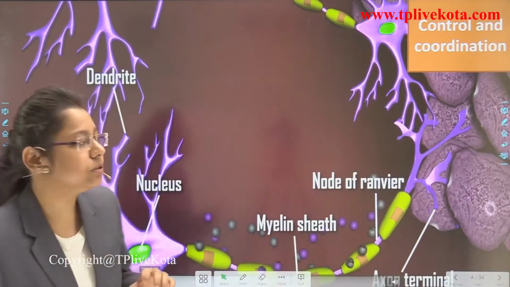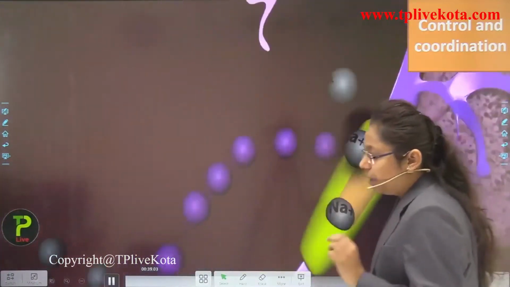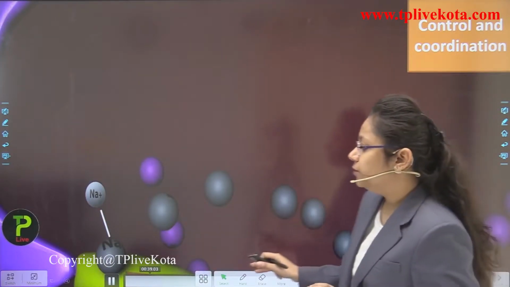So what happens, students? Actually, these are the dendrites, the nucleus and the main part of the neuron. Dendrites receive the signals from the other neuron and then transfer them through the neurotransmitter, creating the synapses. On the axons you can see there are sodium and potassium pumps.